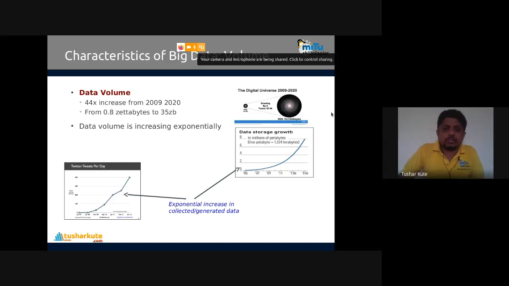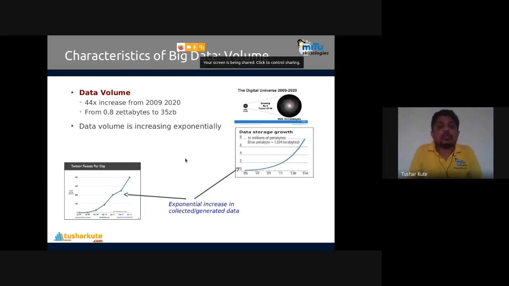Here, more than 1 million petabytes of data are created every year. 1 petabyte is 1024 terabytes. So check it out, your units are also changing here. Data volume is increasing exponentially, not linearly. This is the exponential growth that we call, an exponential increase that we can see.